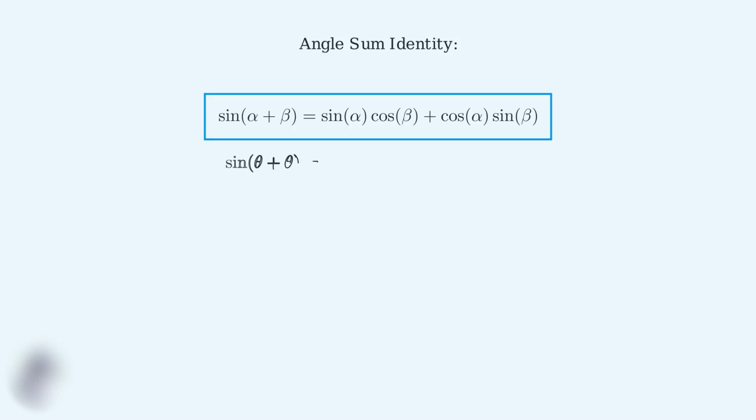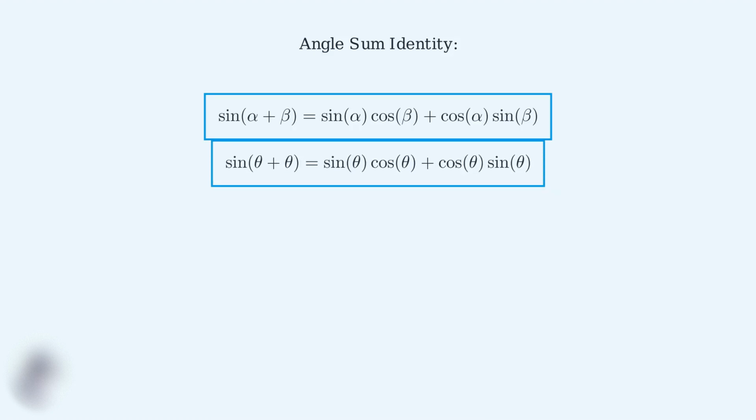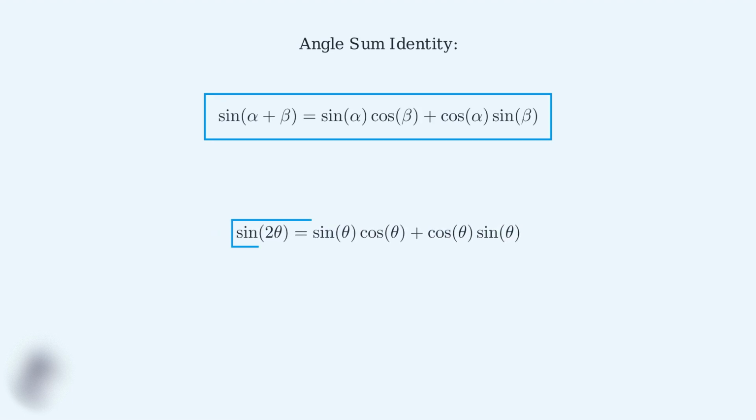When we substitute theta for both alpha and beta in our angle sum identity, we get sine of theta plus theta on the left side. The left side simplifies beautifully. Theta plus theta equals 2 theta, so we have sine of 2 theta. Now we look at the right side. We have sine theta cosine theta, plus cosine theta sine theta. Notice that both terms are identical, so we can combine them.